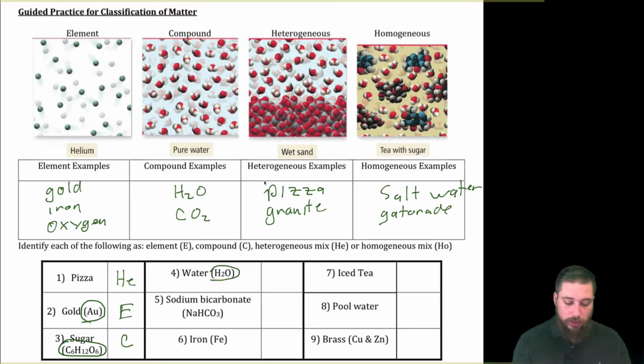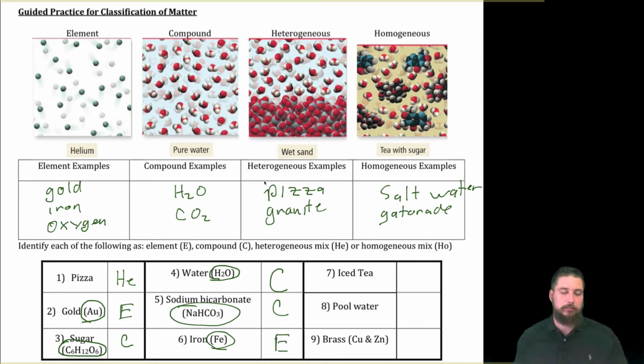Water, H2O, is also going to be a compound. Then we have sodium bicarbonate, which is this right here. Again, that's going to be a pure substance, but it's got more than one type of element in there, and so it's going to be a compound. Iron is going to be an element.